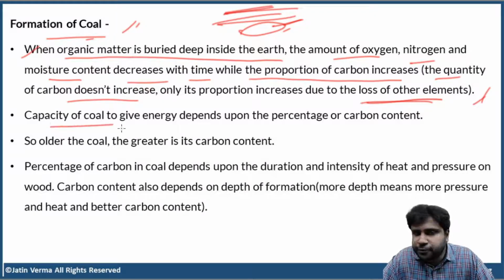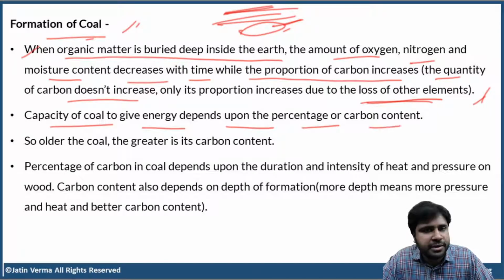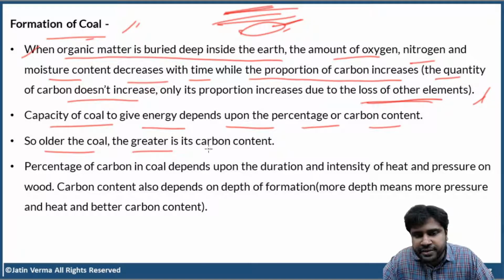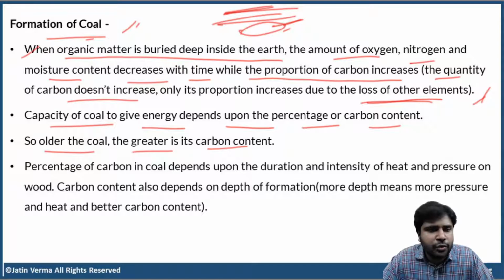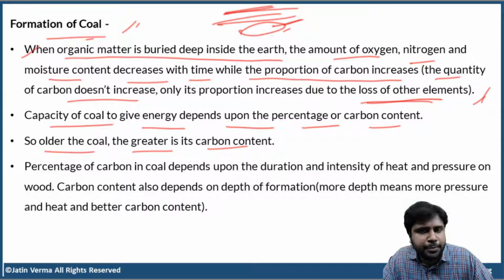Now, the capacity of coal to give energy depends upon the percentage of carbon content. If coal has a lot of carbon content, it gives a lot of energy. As simple as that. Now, the older the coal, the greater its carbon content. If the coal is very old, that means most of the oxygen, nitrogen, and the other volatile impurities might have left the coal. And whatever is remaining is mostly pure carbon. Clear? So, the older the coal, the greater is the carbon content.